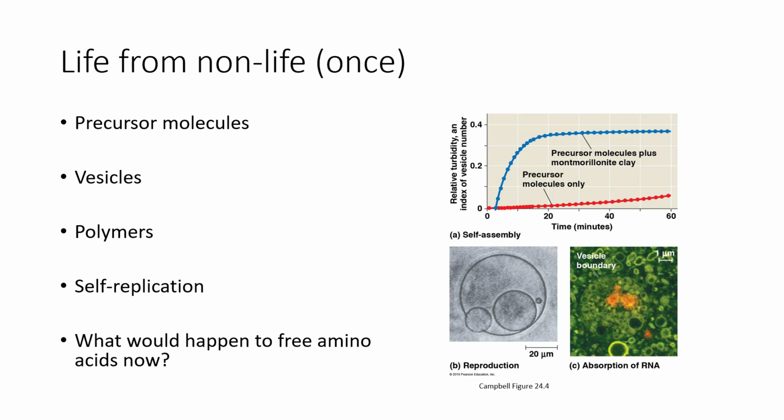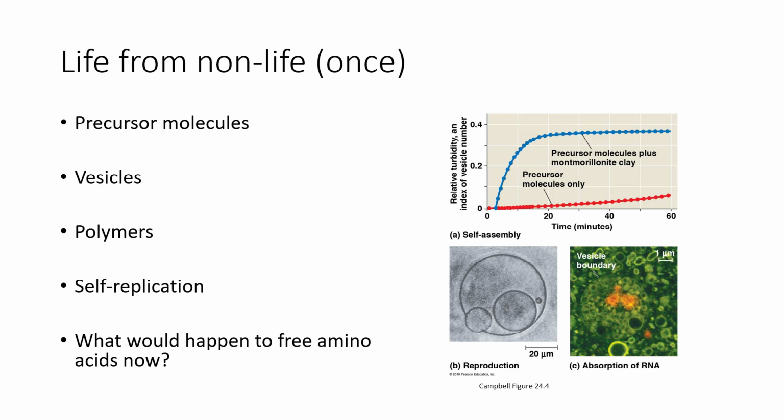And some of these polymers are capable of self-replication. When you have something that's capable of self-replication, and you have a vesicle in which it can survive and self-replicate, you create conditions in the vesicle that are different from conditions outside the vesicle and will be more conducive to the self-replication of these molecules. So this is what's needed for life.